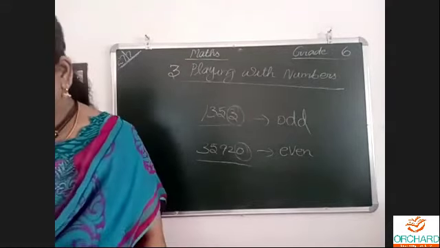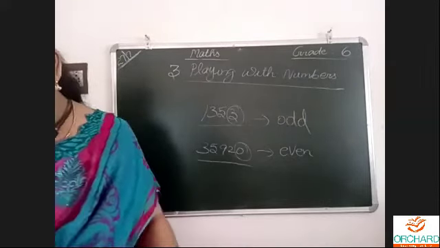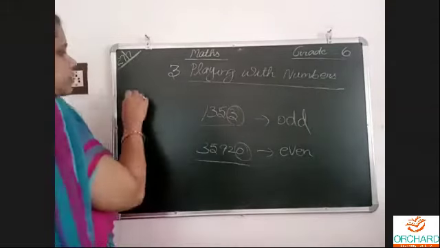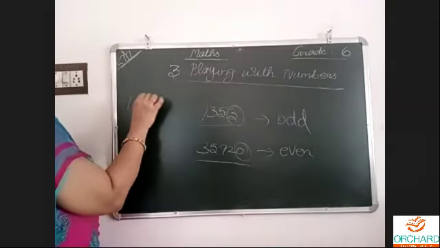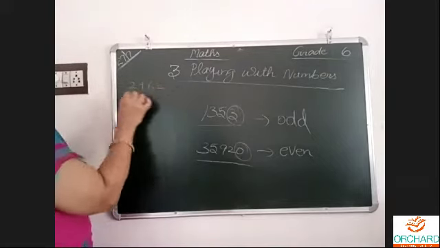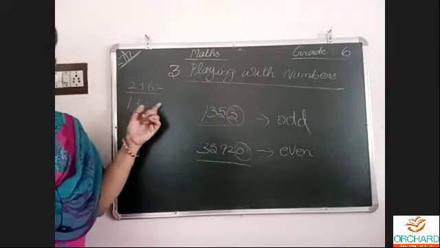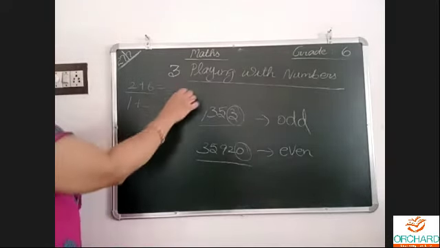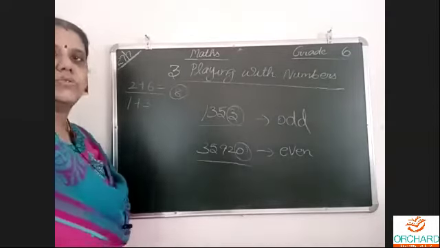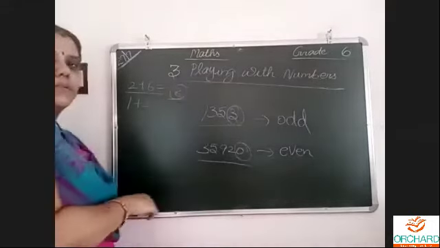The sum of two even numbers is always even, and the sum of two odd numbers is also even. These are the properties. Let us take 2 even numbers, 2 plus 6. Whenever we add any 2 even numbers, we get an even number only. 2 plus 6 is 8, 8 plus 2 is 10, 10 plus 2 is 12, because it keeps jumping by 2. So always an even number only we get.